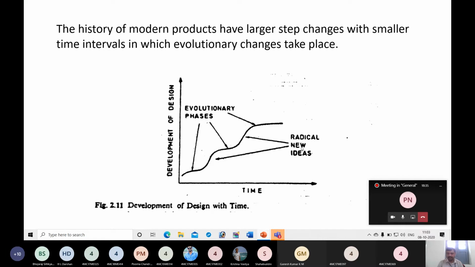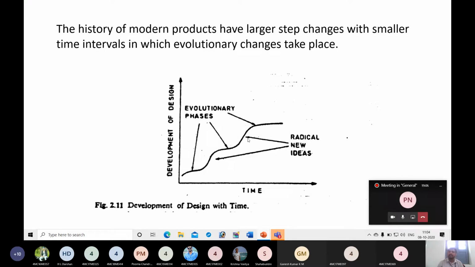In the case of radical new ideas, I can see radical new ideas in the case of the razor, where traditional straight edge razor went to safety razor, then from safety razor to the present day trimmer. So they are the radical new ideas. They are not modifications of the existing systems. They are completely new ideas. These type of radical new ideas will take very less time, but that will result in complete change